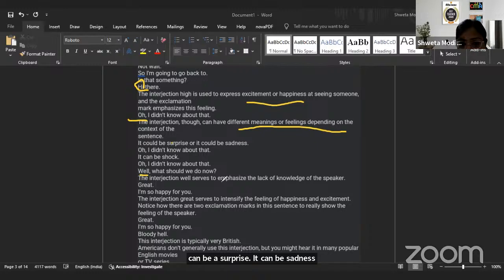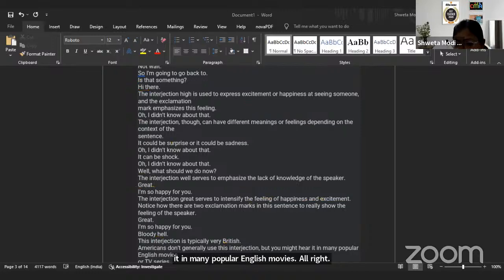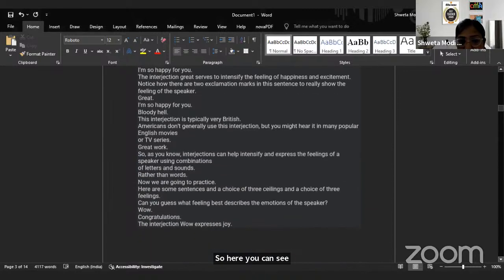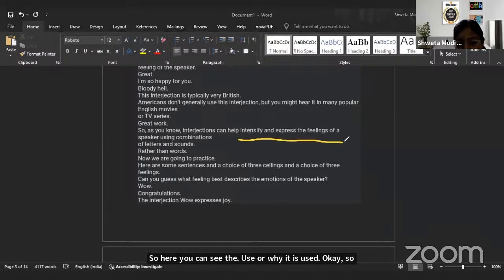Well, so well is used to emphasize the lack of knowledge of the speaker. Well, what should we do now? You know, great. When do we use great? Feeling of happiness, excitement. Okay. Bloody hell. This is typically a very British word. Americans don't generally use this, but you might hear it in many popular English movies, right? So here you can see why it is used. It actually intensifies and expresses the feelings of a speaker, right?